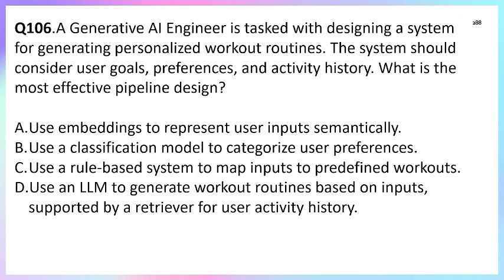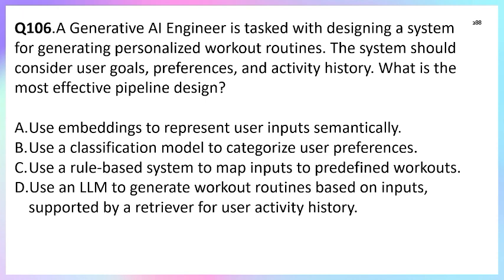It's helpful, but embedding alone doesn't generate the workout routine, so it is too narrow. Whereas option B, use a classification model to categorize user preferences. This only brackets users into groups, not true personalization with the history and all, right? So option B is also incorrect.